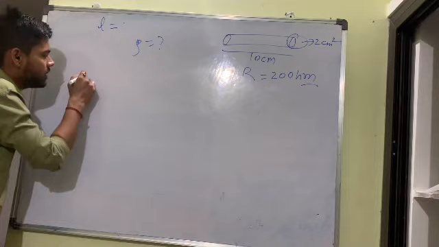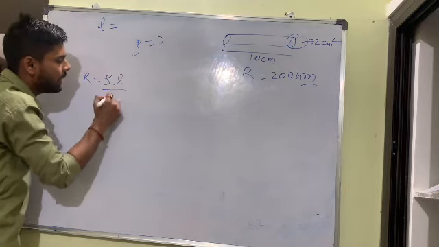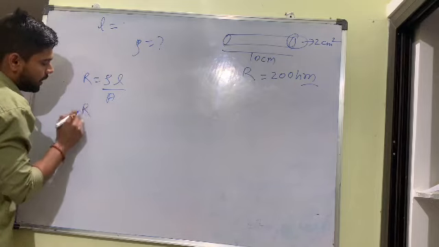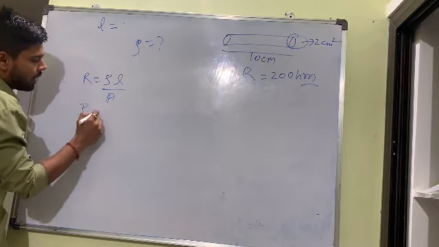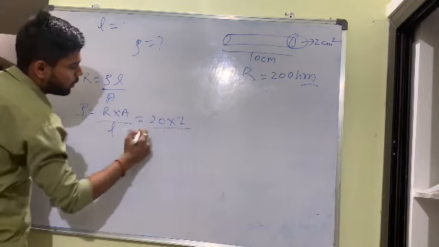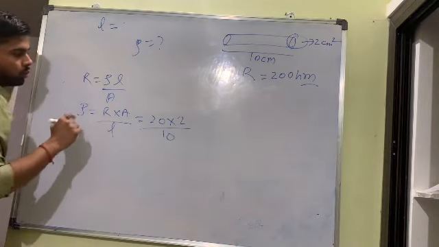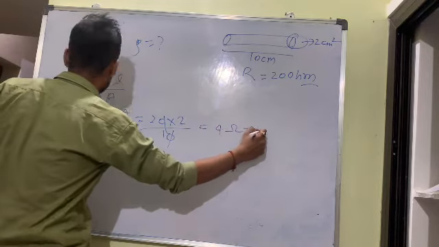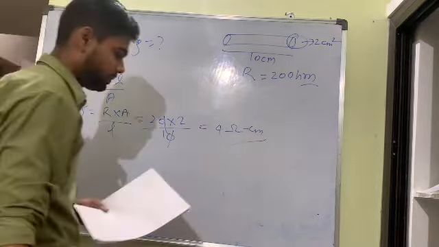So bacha, R is equal to rho L by A. So rho is equal to RA upon L. So 20 into 2 upon 10. So bacha, zero zero cancel. So what is the answer? 4 ohm meter centimeter. Any doubts? Come, next point.